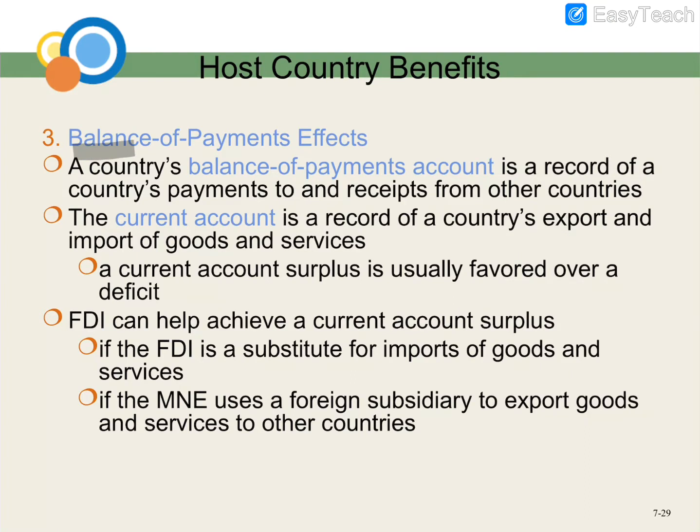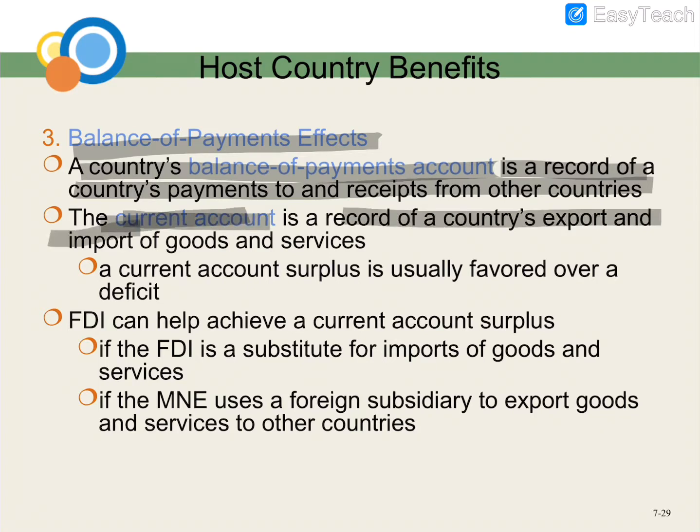Next we have the balance of payments effect. A country's balance of payments account is a record of the country's payments to and receipts from other countries. The current account is a record of the country's exports and imports of goods and services, and a current account surplus is usually favored over a deficit. Surplus means extra.